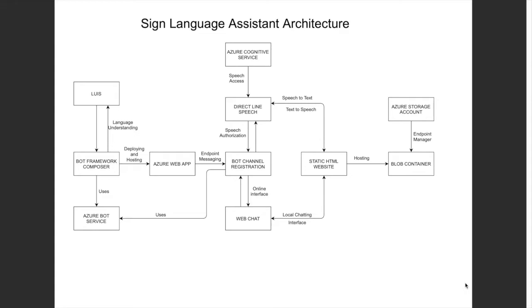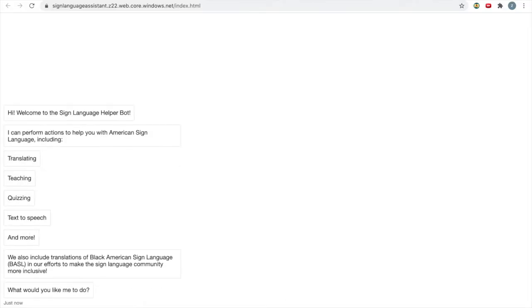Now we move on to what we used to make the bot. As you can see in this diagram, we use LUIS for language understanding, Bot Framework Composer to build the bot logic, a web app to host the endpoint, a bot channel registration connected to Direct Line Speech and Web Chat and the endpoint to allow for users to communicate with the bot, and finally a blob storage to host the bot with speaking capabilities. Now that we've established what we used to build the bot, we will move on to the demo of the bot.